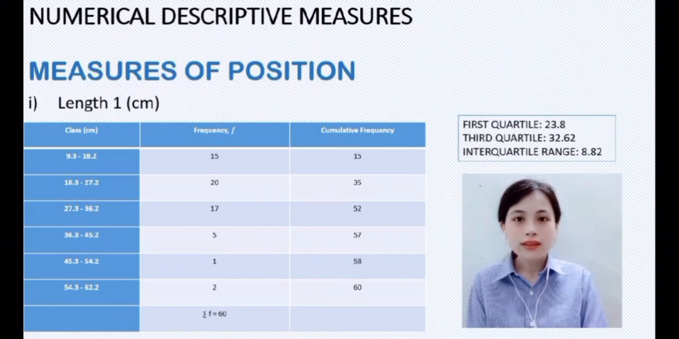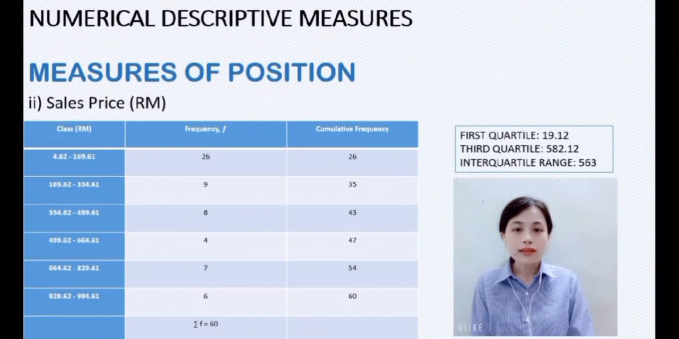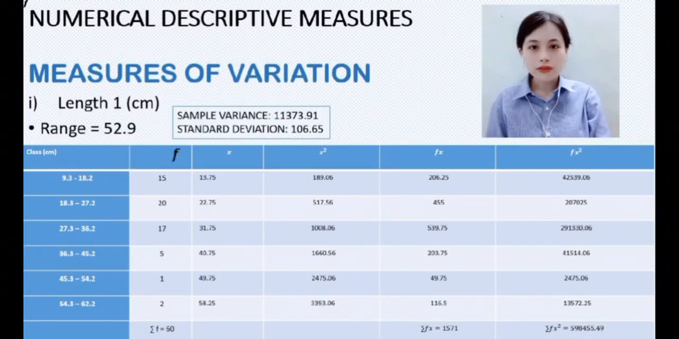The first and third quartiles for length 1 by price of features at several prices are 23.8 and 32.62. The interquartile range, the difference between upper and lower quartile, is 8.82, while the first and third quartiles for sales price by the price of features at several prices are 90.12 and 582.12. The interquartile range is 563.